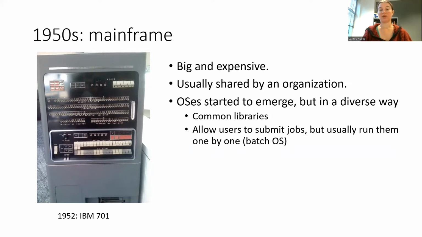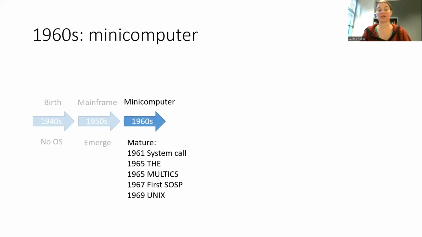Later mainframes integrated a keyboard for input and a printer for output. As more keyboards were added, the need for operating systems became apparent. Jobs were submitted by users and then scheduled to run one at a time. So typically these were still run in batch, but operating systems also started to integrate common libraries as well. The 1960s was an important time for growth in operating systems.